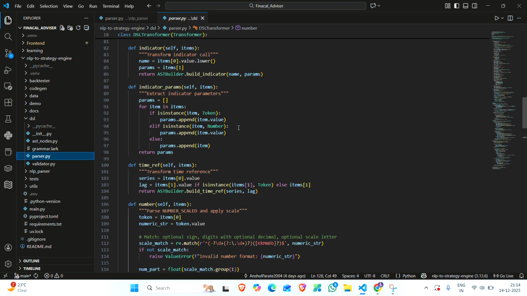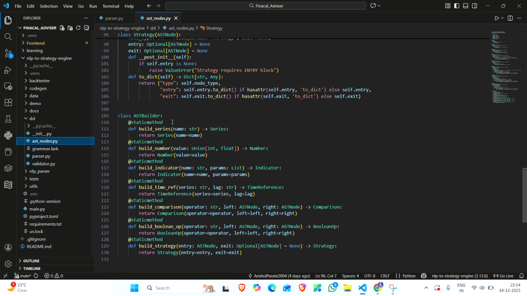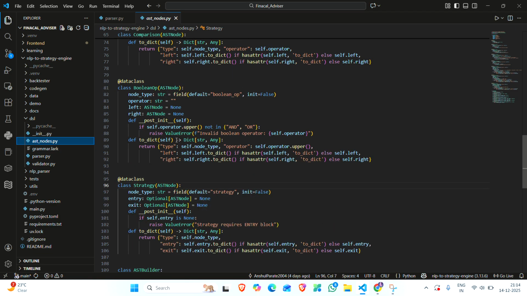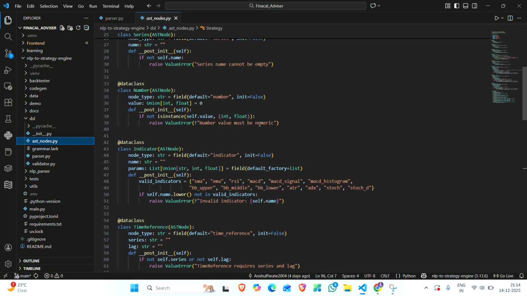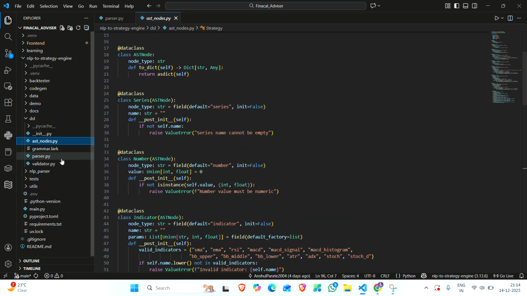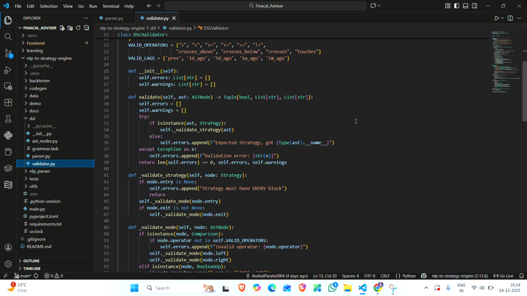The AST node is where we have defined the logic, and we have a validator for it defined here.